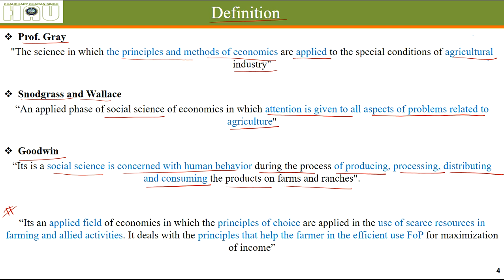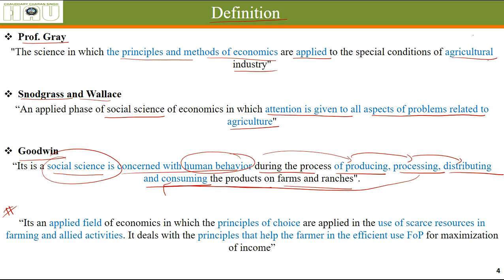So again, Goodwin has said that it is a social science which studies the behavior of farmers during what they do. What they do is they produce, they process, they distribute. Different people are involved in these jobs, processing, distributing. It studies every one of them, and also the consumer of the agricultural products.